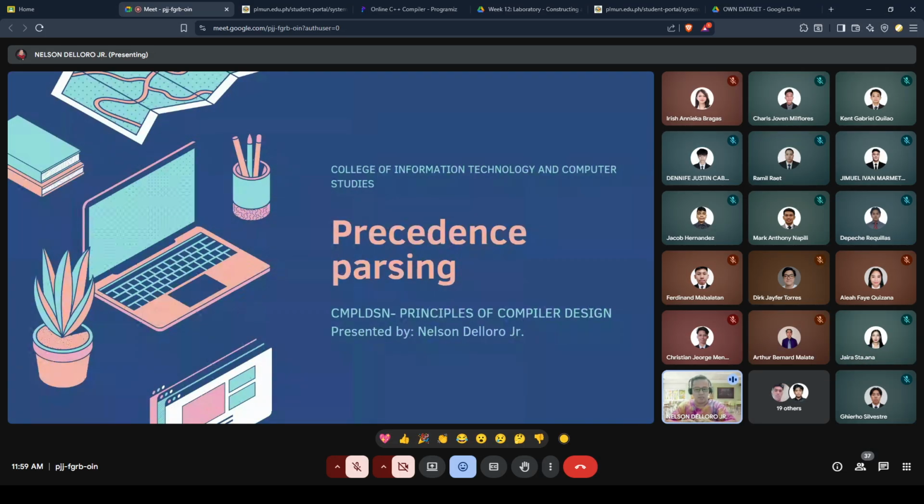Na-consume na natin yung isang oras. Okay. Medyo pause lang po ha. Pasensya na po sa boses ko, baka hindi po clear sa inyo.